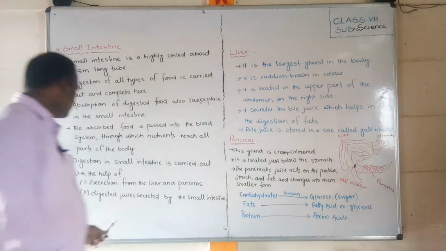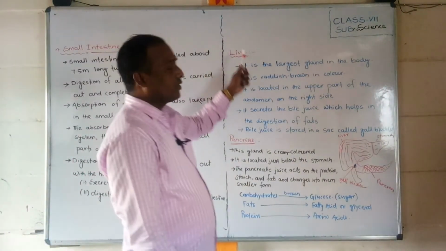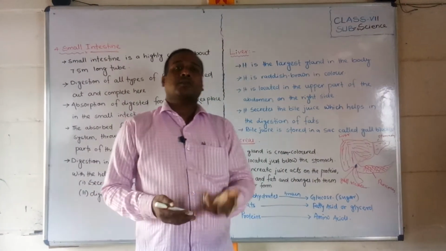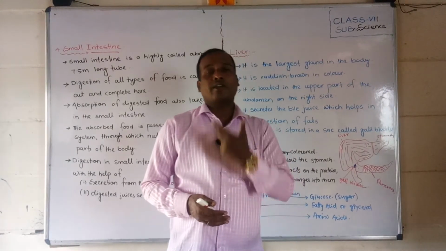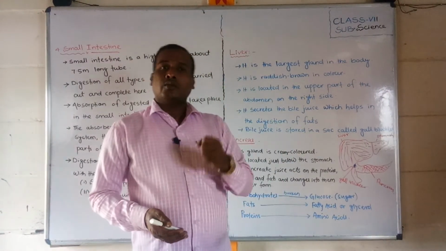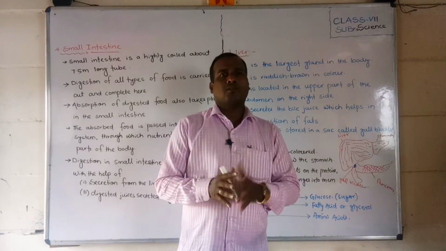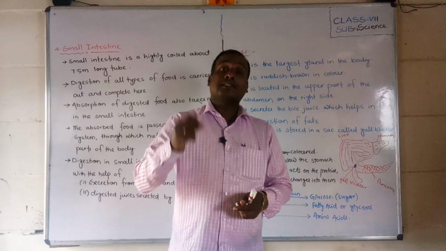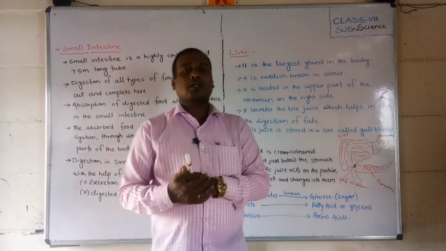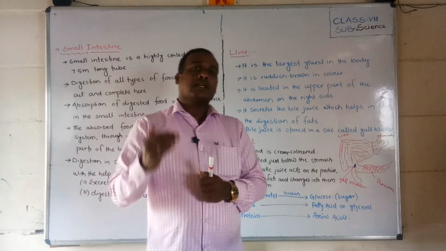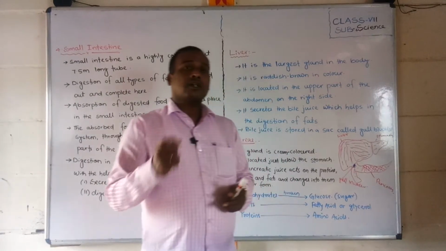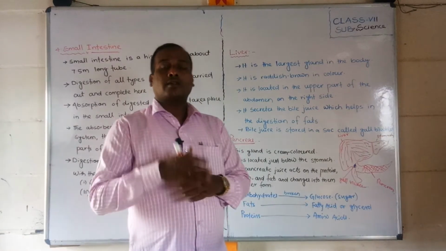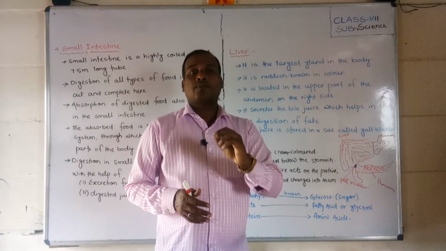Next we will discuss, students, the liver. The liver is a very large gland in our body. How many glands are there? You know, a master gland like the pituitary gland, thyroid gland, salivary gland. Okay, so many glands are present in our body, but among them the liver is the largest gland. Its color is reddish brown. Not red color, reddish brown, a deep color.